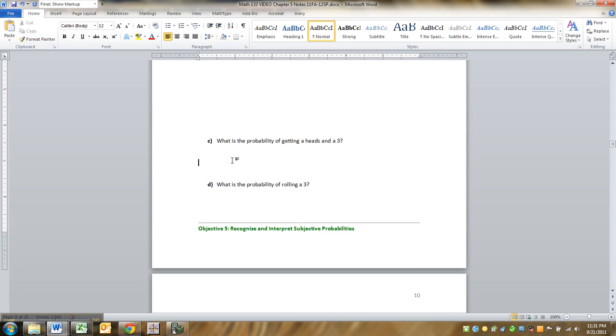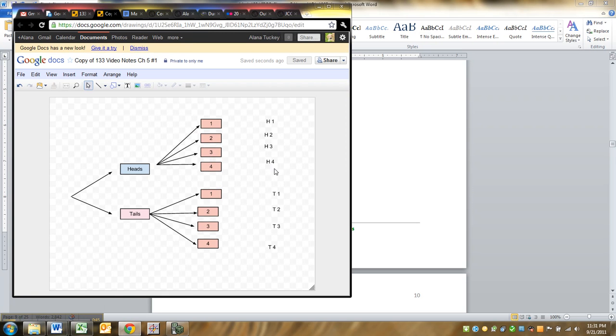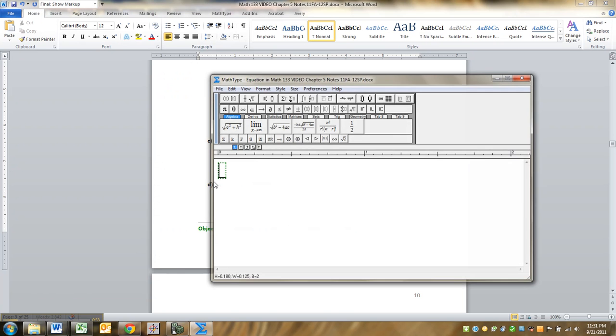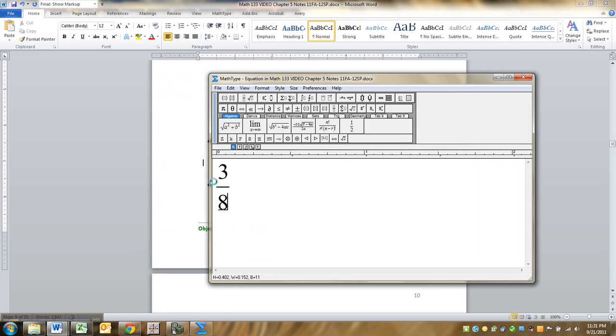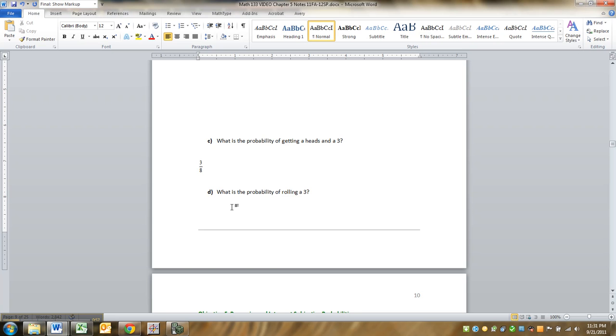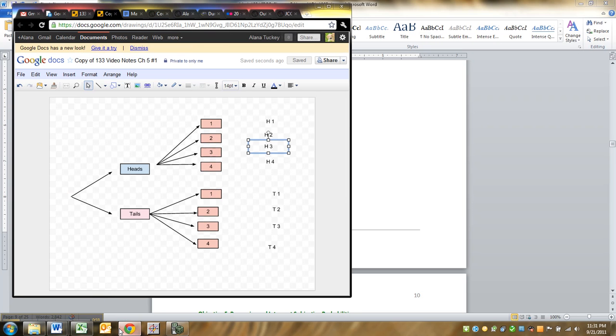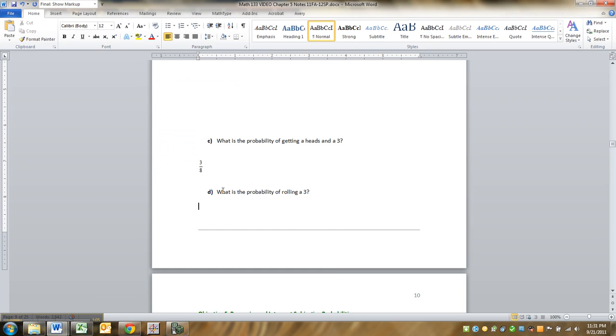All right, what is the probability of getting a heads and a 3? Well, let's see. Heads and 3 was this option right here out of the total of 8 different outcomes, right? So that means it's 3 over 8. All right, what was the probability of rolling a 3? Well, a 3 happened either here with heads 3 or here with tails 3. So that would be 2 out of 8.